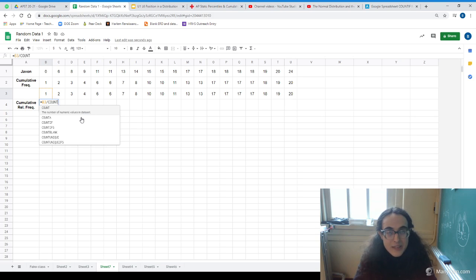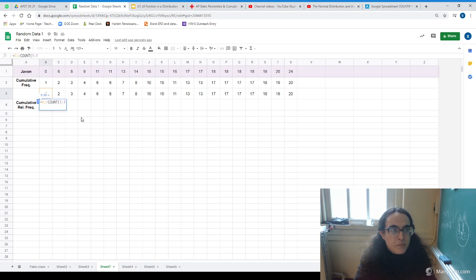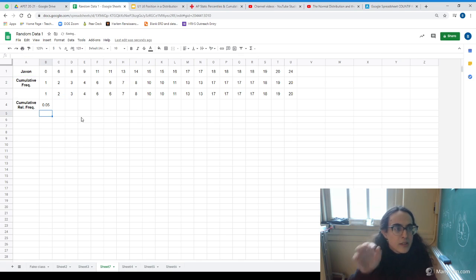We can use another one of these counting functions, the simple count. Just count up all the numbers in this range. And I can say, all right, count up all the numbers in row 1, right, by doing 1:1. Or I can be more specific, say like B1 to the end of row 1. Or if I know what the end is, I can say B1 to U1. Just depends on whatever it is that you know. I will just do it this simple way, right? So we're just going to do it for all of row 1. So 1:1, bam.